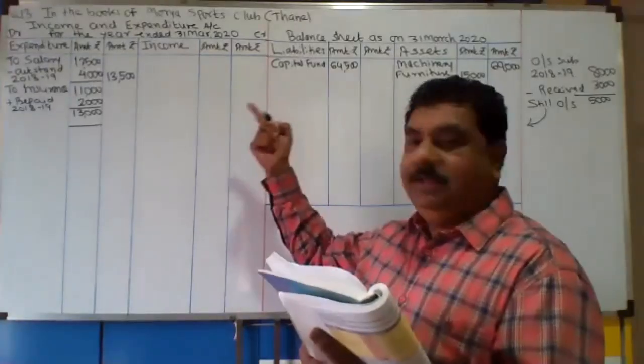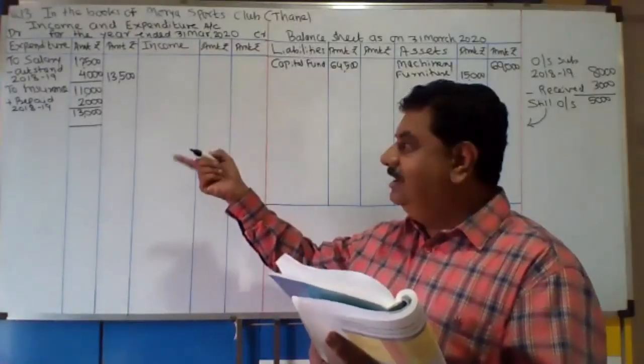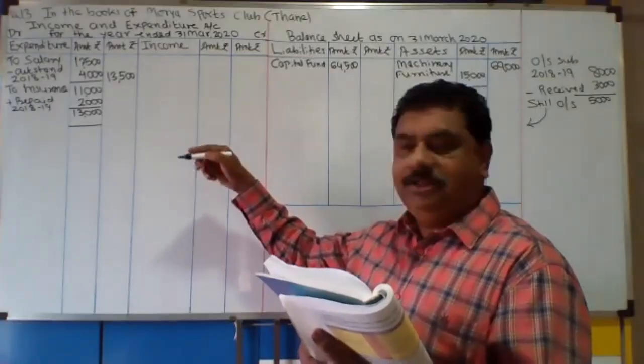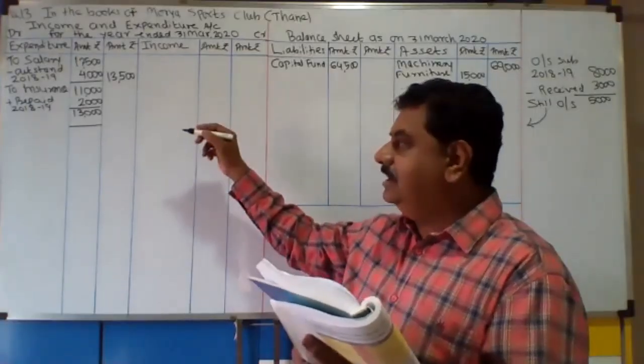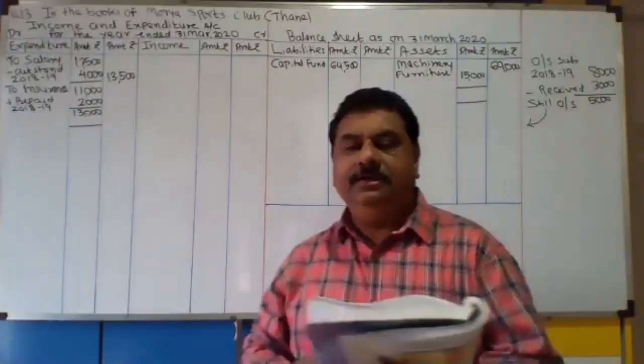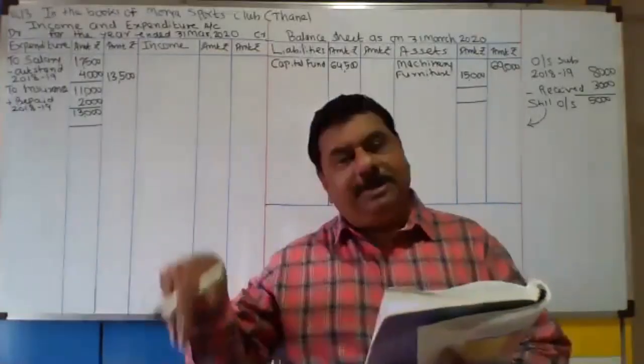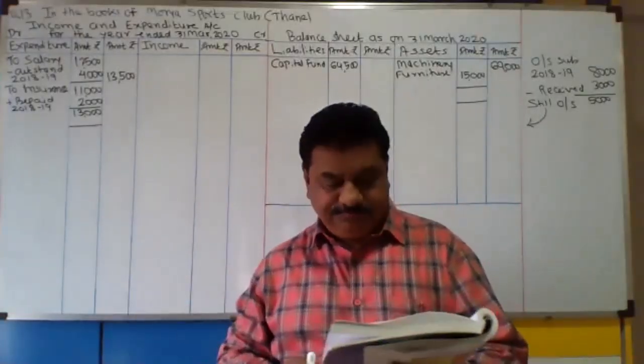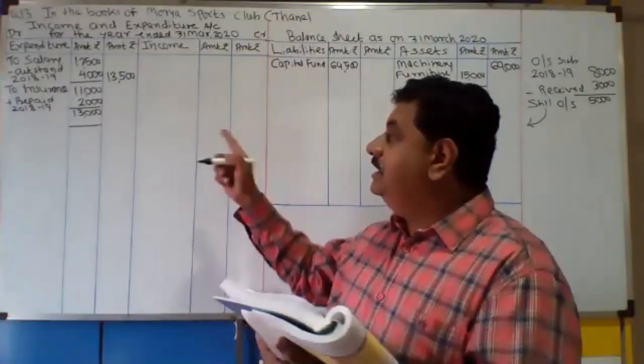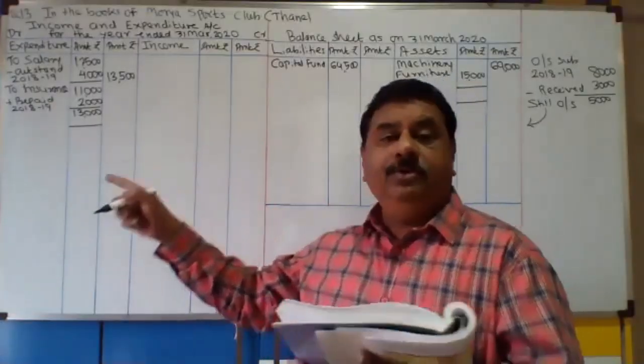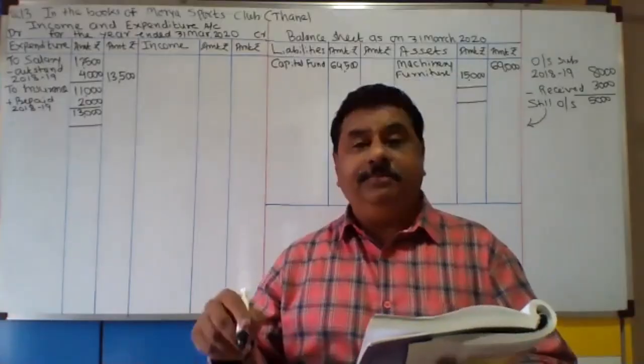So I deducted last year outstanding from salary, but last year prepaid, which is the prepaid of insurance, is of last year but applicable in the current year, that's why I added it. But why is it still in the inner column? Because there is one more adjustment for current year prepaid.